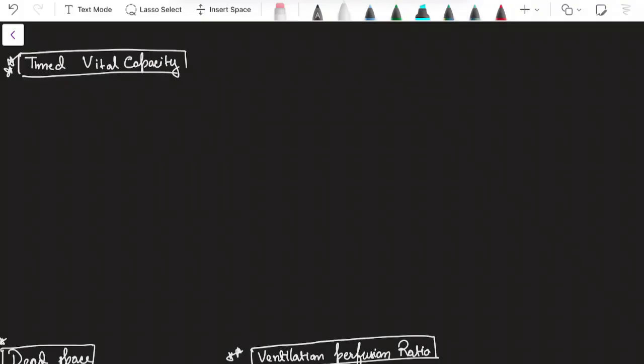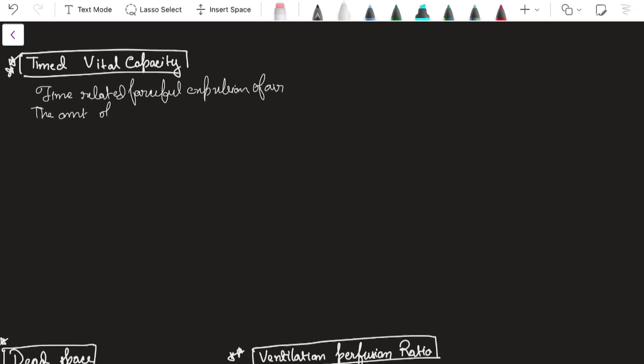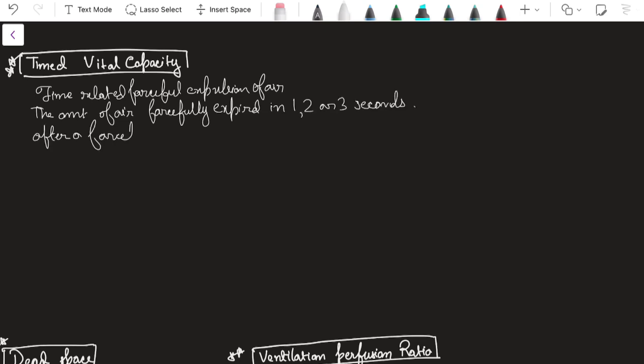Now let's get into the next topic, that is timed vital capacity. Let me write the definition because this is also asked in the MBBS exams. This is the time related forceful expulsion of air, that is the amount of air forcefully expired in 1, 2 or 3 seconds after a forceful inspiration.